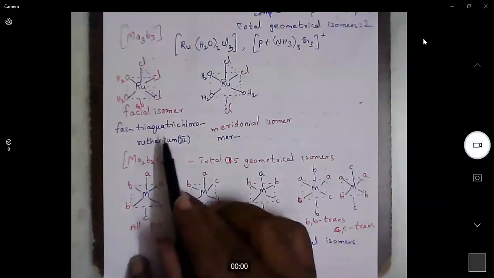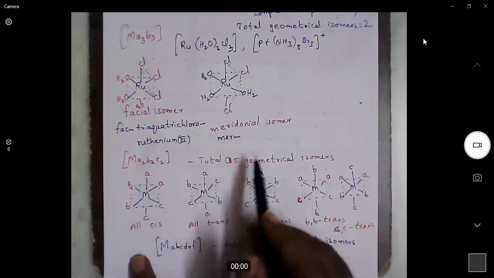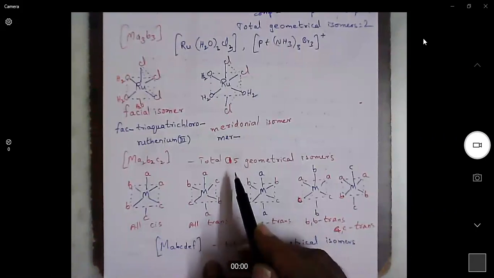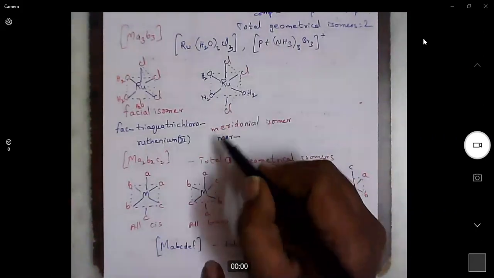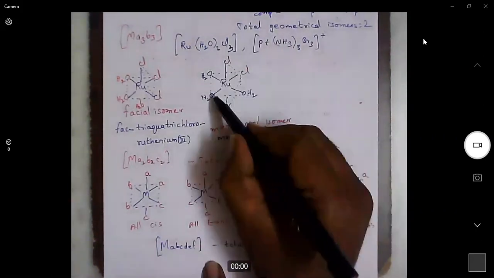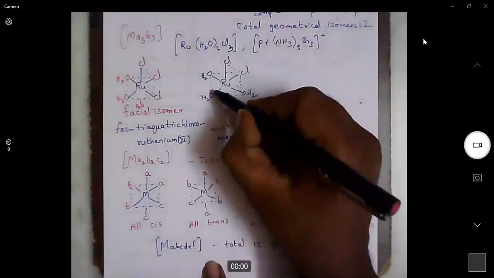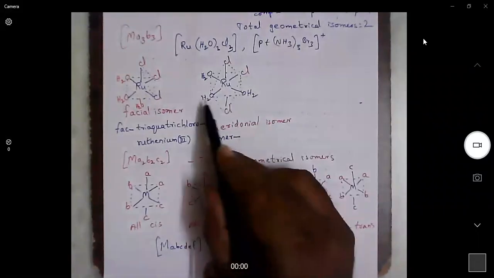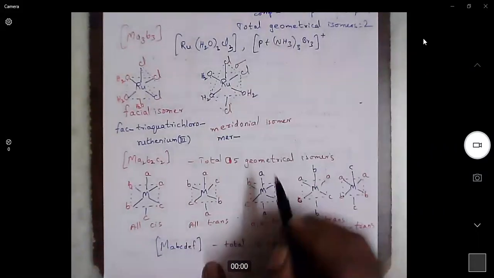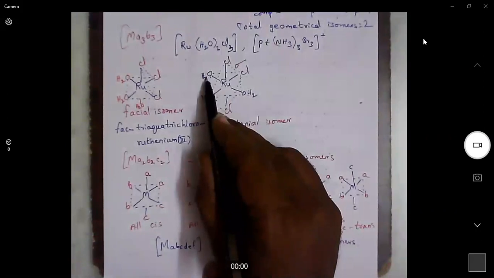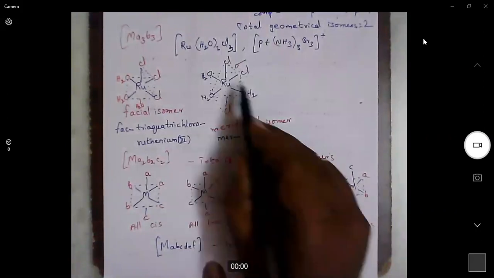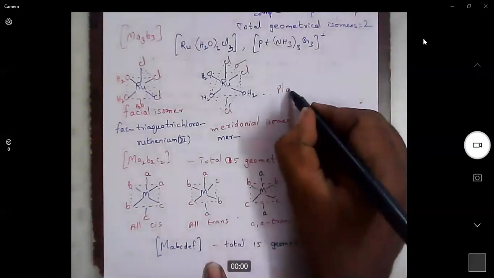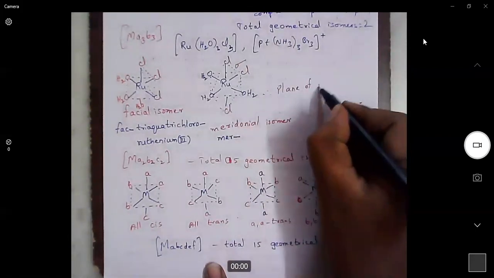Look at these facial and meridional complexes. Is it possible to have a plane here? Yes. Here we can have a plane like this. See, this is a tip. You take this tip also. So you take this as the plane. Now this aqua and this aqua are mirror images to each other. Therefore, plane of symmetry exists here also.